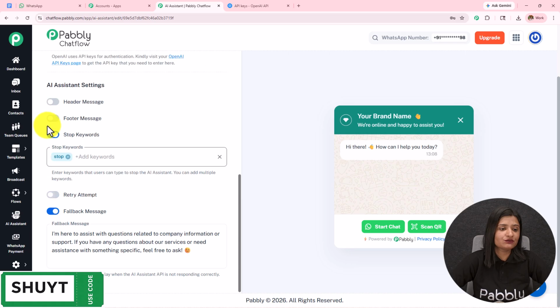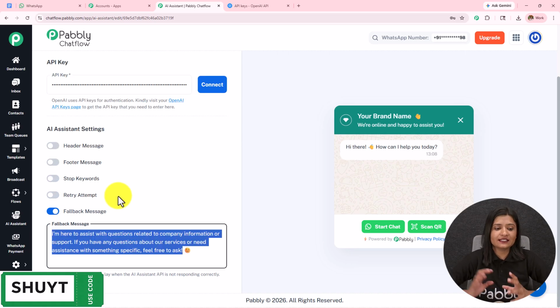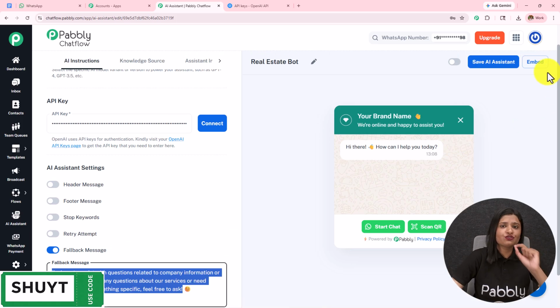Then we have this fallback message. So I have entered this here: I am here to assist with questions related to company information or support. If you have any question about a service or need assistance with something specific, feel free to ask. So you can add the fallback message according to your choice and preference. Whenever the API is not responding and the AI agent is not able to resolve the query, then this fallback message will be sent. What you can also do is add the contact details and the company information so that at least your details are sent to this user on the failure of resolution of queries.